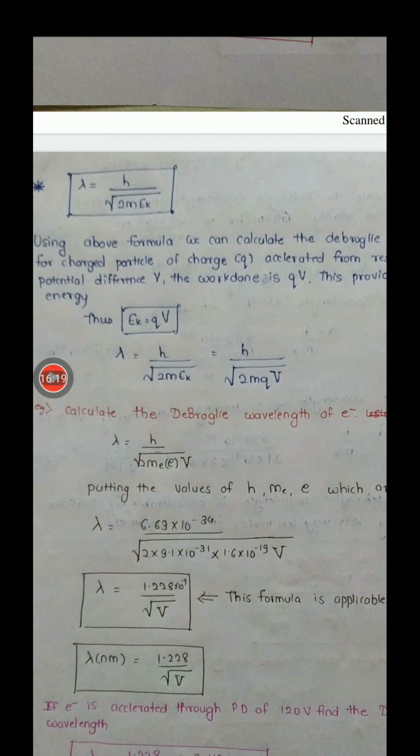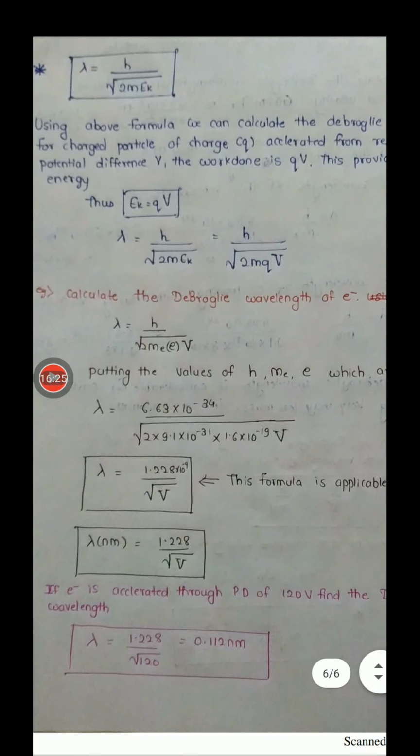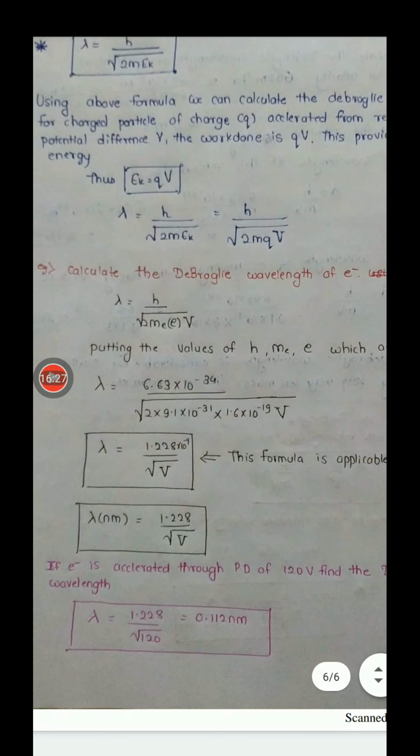This 1.228 into 10 raised to minus 9 upon square root of V. Now, for this 10 raised to minus 9, I can write nanometer. Yes, 10 raised to minus 9 meters means nanometer.